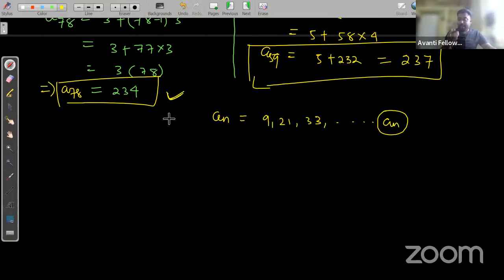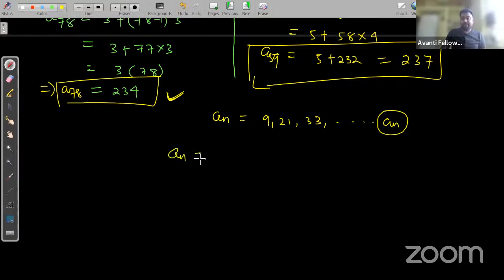Suppose 234 is the smallest last number of the first in both the series. After that, there will be no common term, because after 234 there is no term. Yes or no? So an is equal to this. So now try to find an.